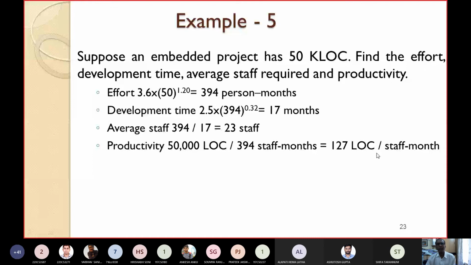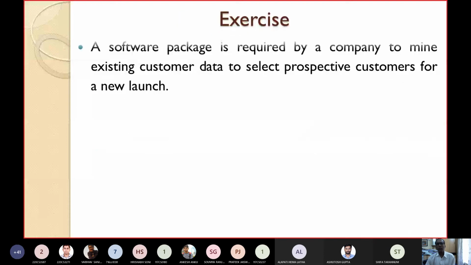This is the next problem. We have taken another kind of project here, that is the embedded project. Similarly, you can consider a semi-detached problem yourself and solve it. So one exercise I have given here, please try to do it.